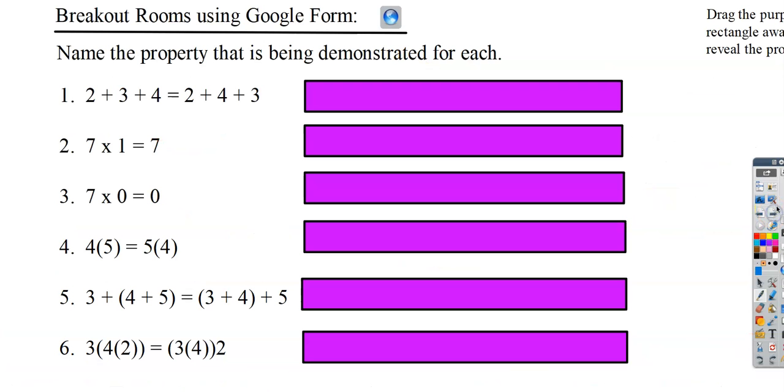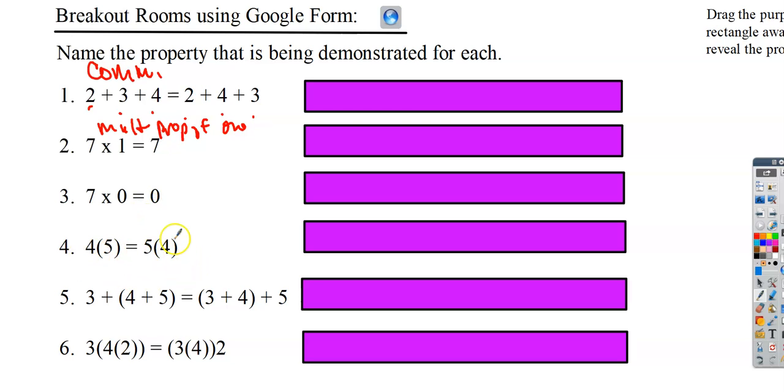Okay, so now this was the Google form that I had for you. And in this Google form, when you go through and look at problems, I want you to notice things first. I want you to notice the order first. 2, 3, 4, 2, 4, 3. Oops, order. The order changed. Commutative, right? So I'm already thinking that it has to be something to do with commutative. When I'm multiplying by 1, I'm thinking, oh, hey, it's something like the multiplication property of 1. When I'm multiplying by 0, it's the multiplication property of 0.